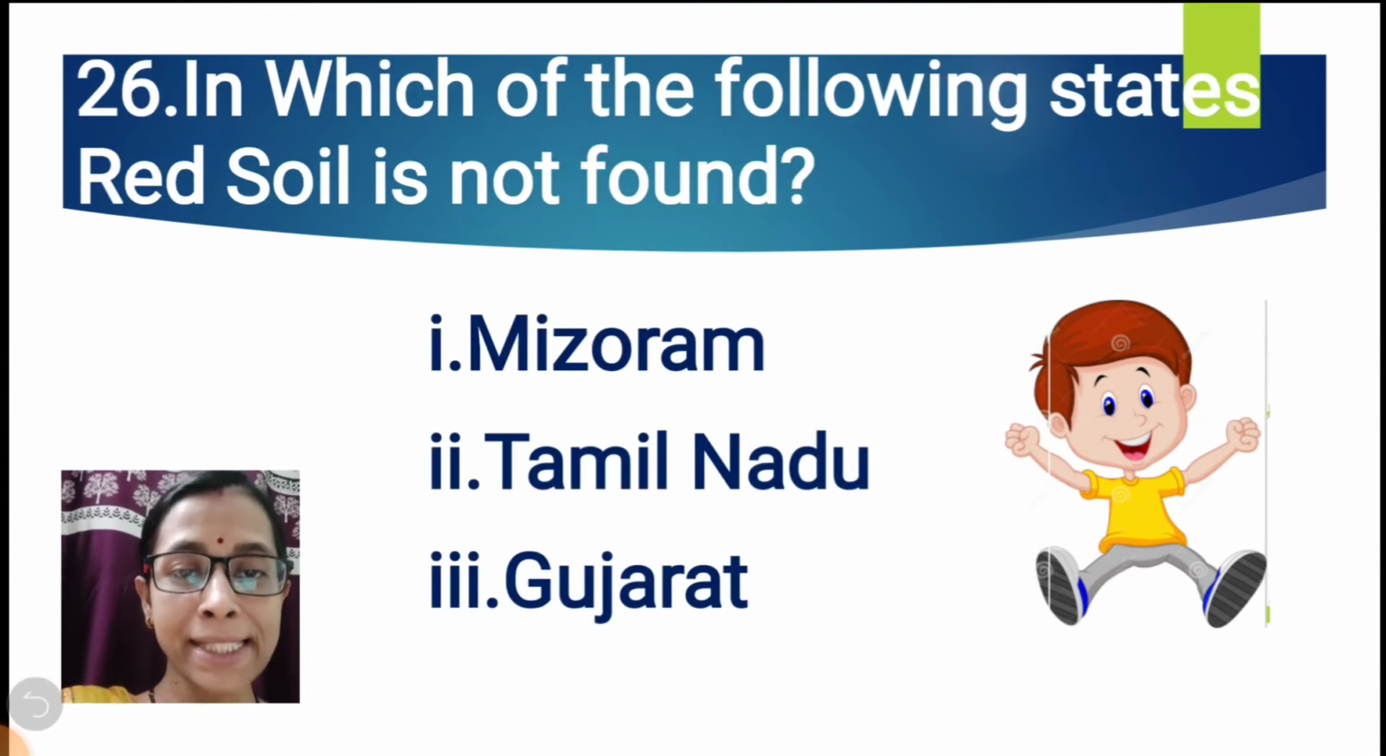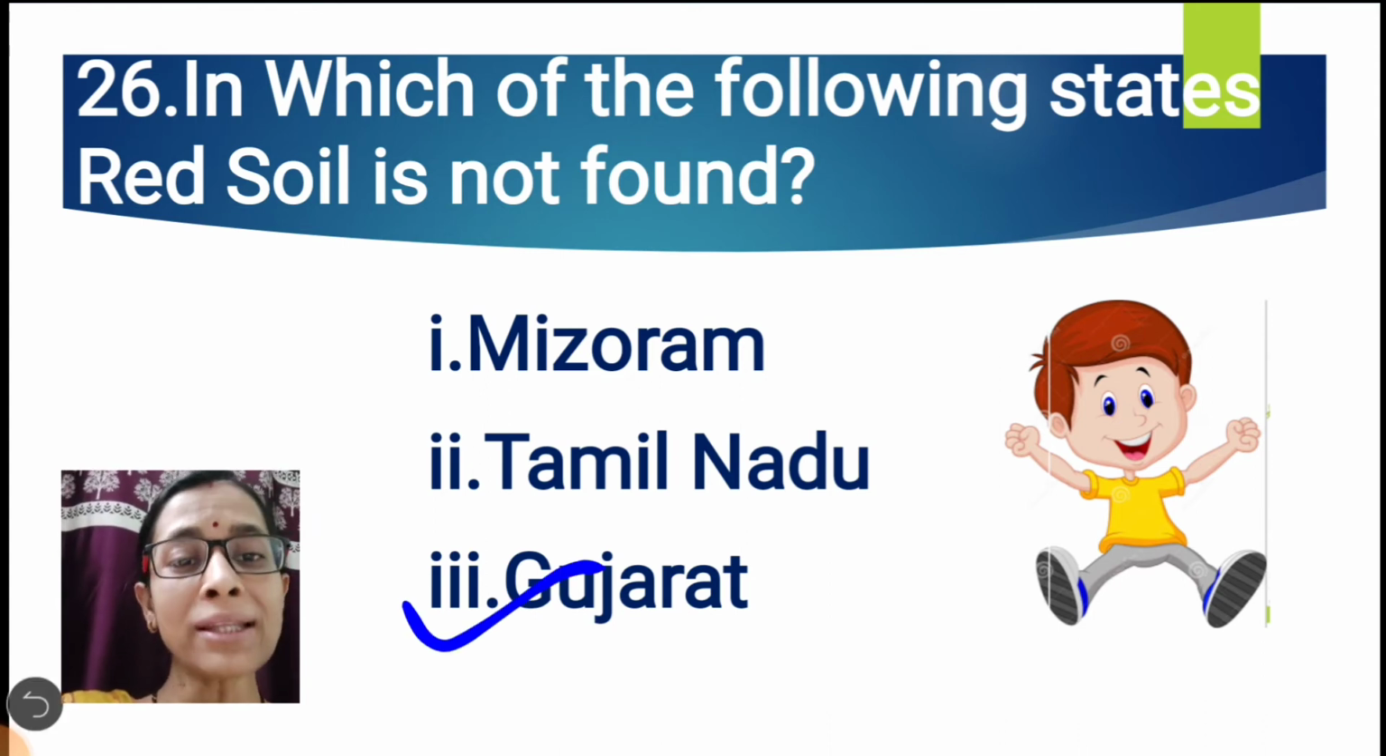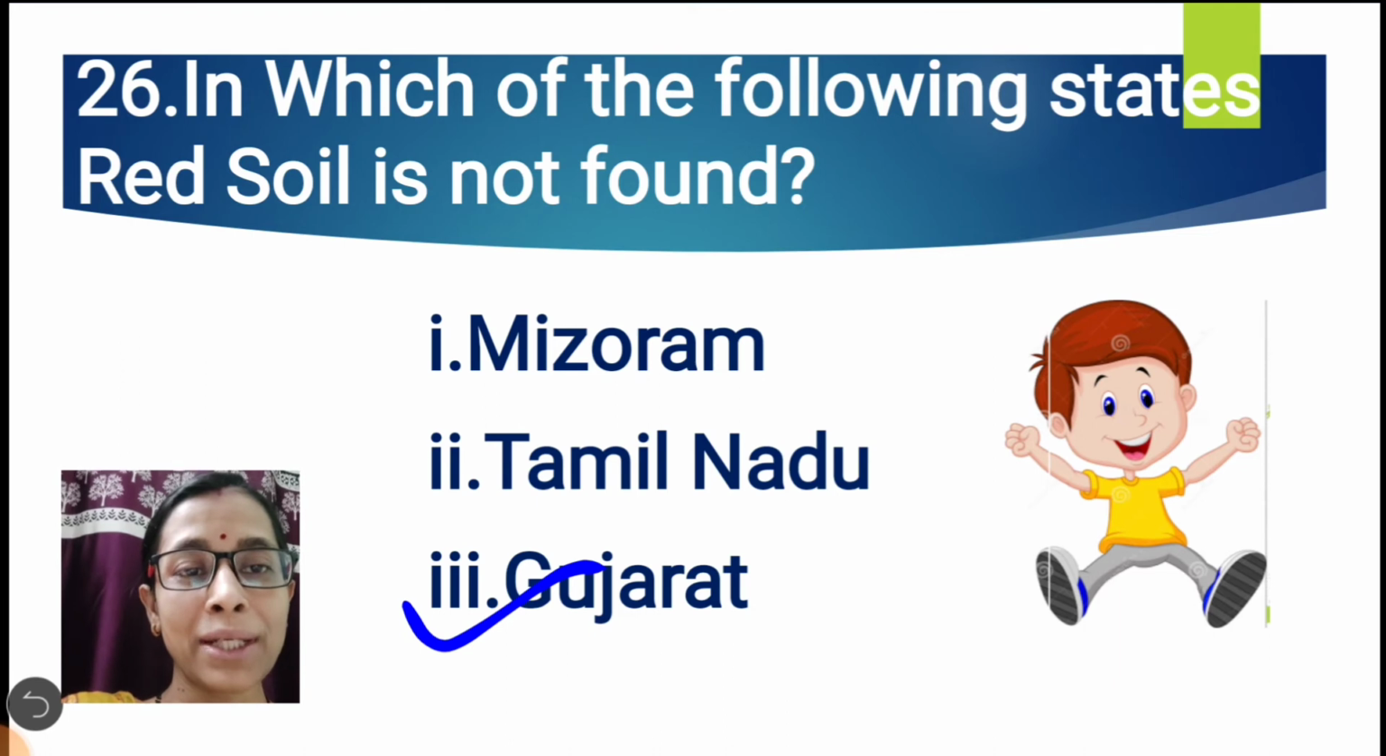Question number 26. In which of the following states red soil is not found? Mizoram, Tamil Nadu, Gujarat. The correct option is Gujarat. In Gujarat, alluvial soil and black soil is found. In Mizoram and Tamil Nadu, red soil is found.